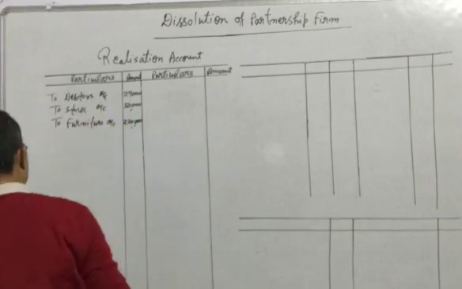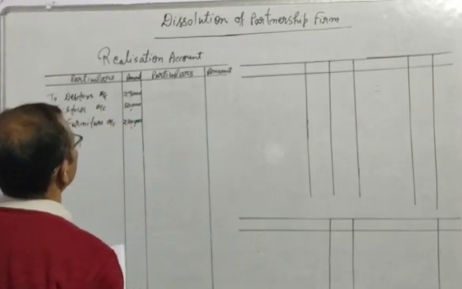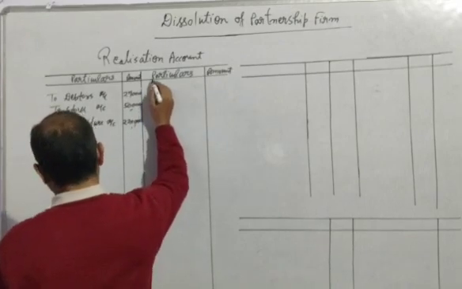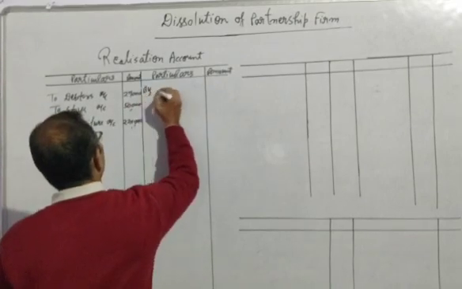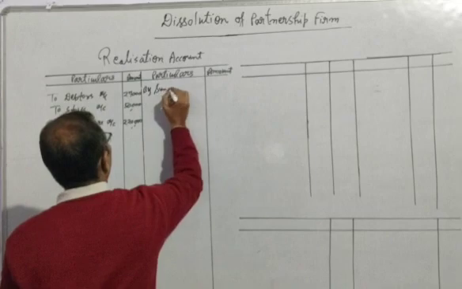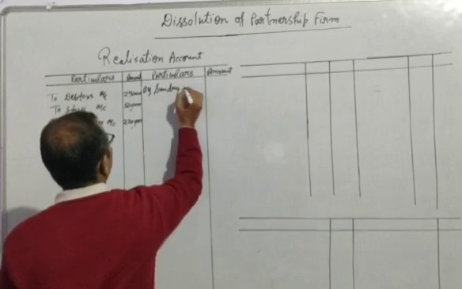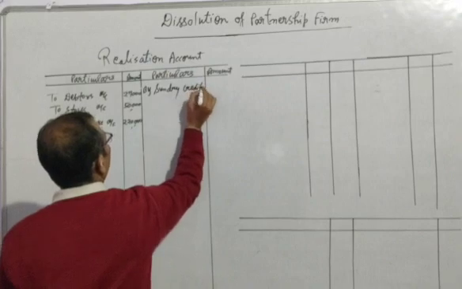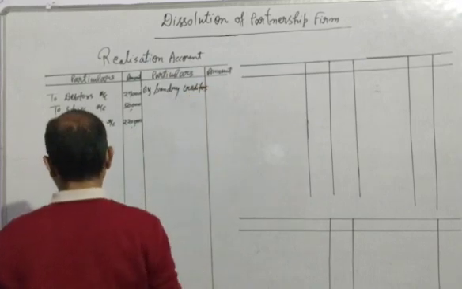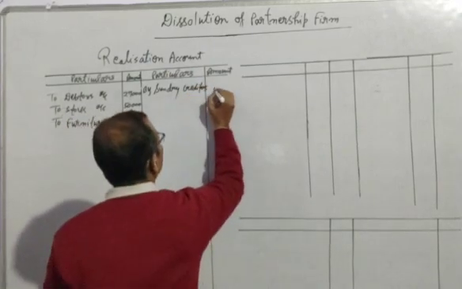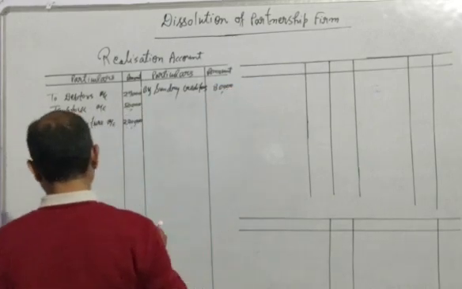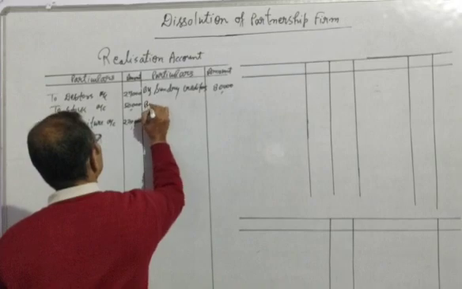After writing all the assets, now we will write in the credit side all the liabilities which are given in the question. By sundry creditors, and the amount is 80,000. The next one is B's sister.